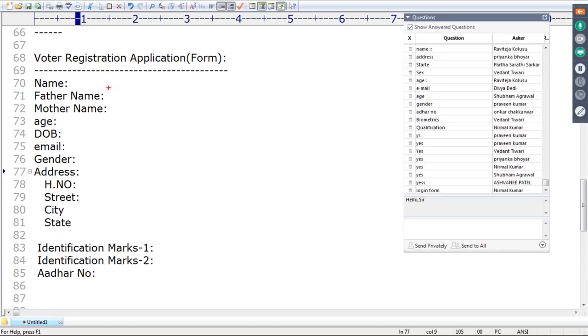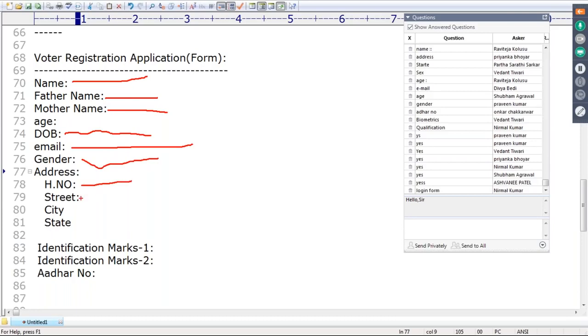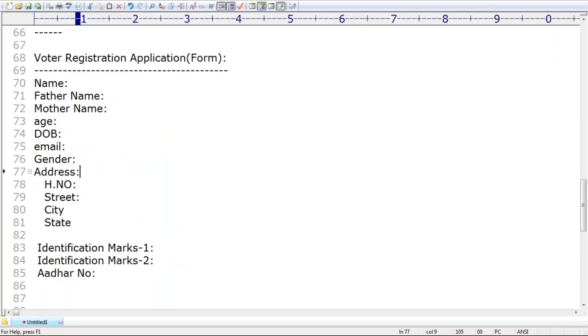Yes, name is one string, father name string, mother name string, age anyway int value, date of birth, sometimes I may consider string, sometimes I may consider date type, email purely string type, gender maybe radio button, internally male or female string, city is also string, state is also string, identification mark 1 is the string, identification mark 2 is the string. Have you observed how many string objects are there, how many non-string objects are there?